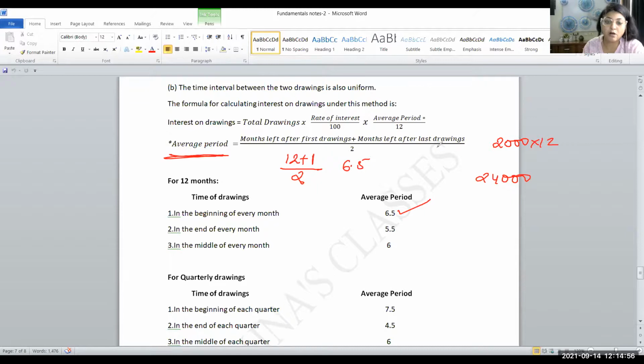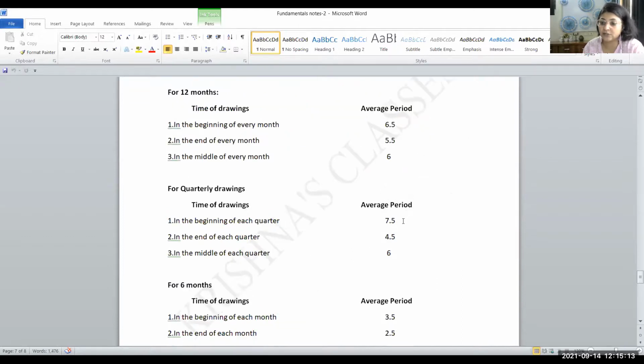So applying this formula, you can take out interest on drawing for various periods. So if it is end of the month, it is going to be 5.5. If it is middle of the month, it is going to be 6. Okay. Now drawings can be done quarterly also. If drawings are quarterly, average period is going to be 7.5, 4.5, 6.